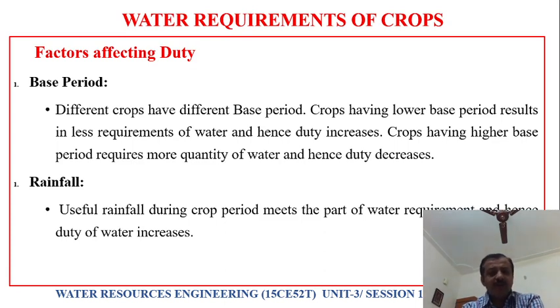If there is heavy rainfall during the crop period, rainwater is going to meet the water requirement, hence duty will be more. If the rain is there, the rain is going to take up all the water requirements of crops. Rainwater is an additional source of water for the irrigated area, so more area can be irrigated with less quantity of water. Hence, duty will be improved.